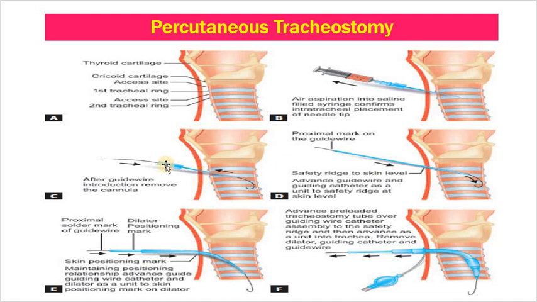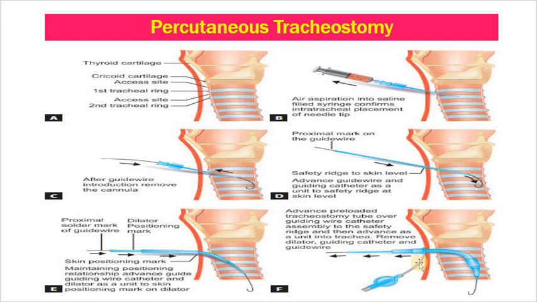Now, remove the syringe and keep a guide wire through the cannula. Once you are sure that the guide wire is in the trachea, then remove the cannula. Now, insert the catheter through the guide wire, then use the dilators as required, dilate the trachea, and advance the preloaded tracheostomy tube over the guide wire, and remove the dilator, guiding catheter, and the guide wire after you keep